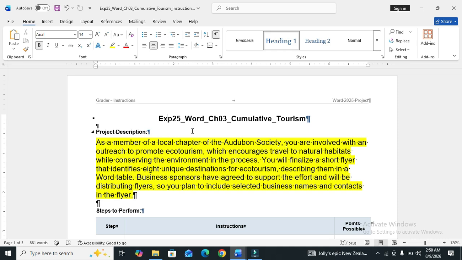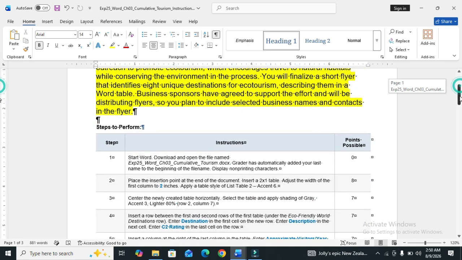Business sponsors have agreed to support the effort and will be distributing flyers, so you can plan to include selected business names and contact. So that was the project description.